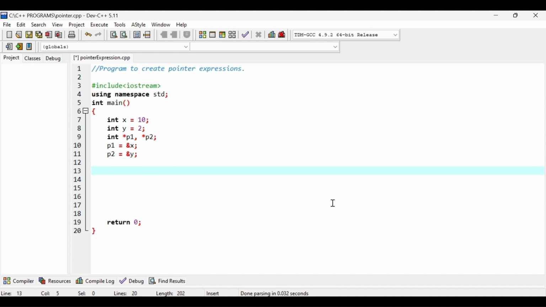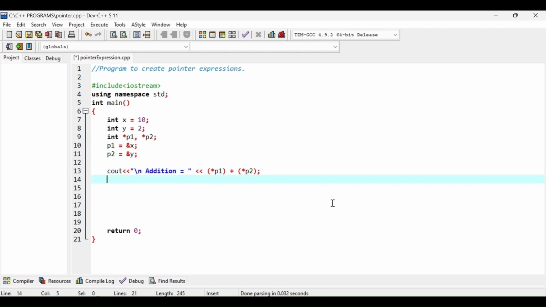Now let us perform addition between x and y via their pointers. So here I am going to display addition is equal to, and then here within parentheses I will mention star p1, and then outside the parentheses I will put the plus sign, and then again in the parentheses I will mention star p2, and then at the end I will put a semicolon.